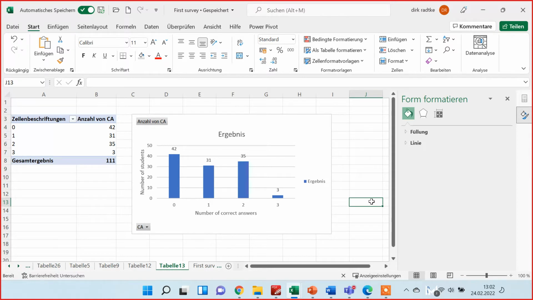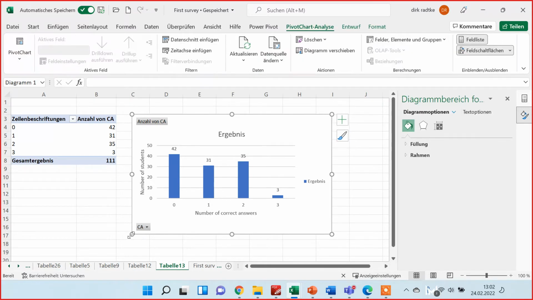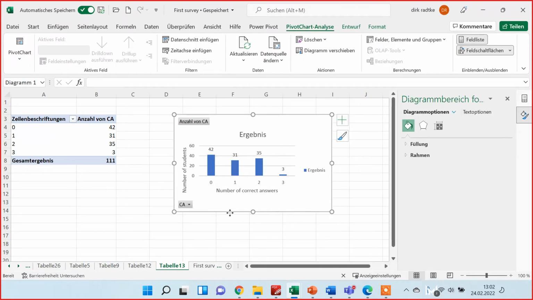Now we want also to see what is the relationship to the self-assessment of general knowledge. Did those who rated their general knowledge very high also answer a lot of questions correctly, or did they answer only few questions correctly? That would be what the Dunning-Kruger effect states. So let's get back into our first survey. First I have to make this diagram a little bit smaller so that I have some space here.